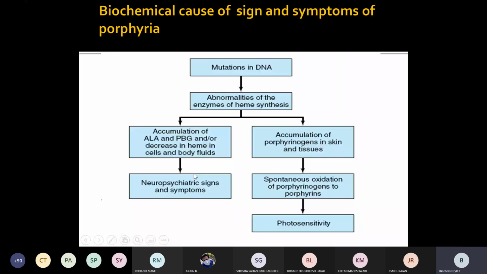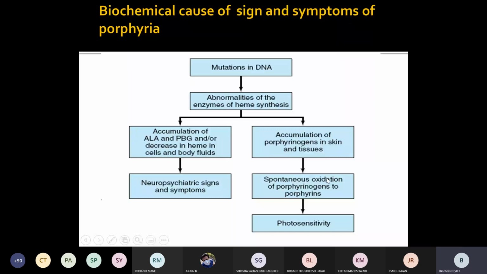This is one part. And when accumulation of porphyrinogens or porphyrins in the skin and tissues takes place, it leads to spontaneous oxidation of porphyrinogens to porphyrins. Mainly due to this oxidation, lipid peroxidation by ROS takes place, and it is mainly responsible for photosensitivity.